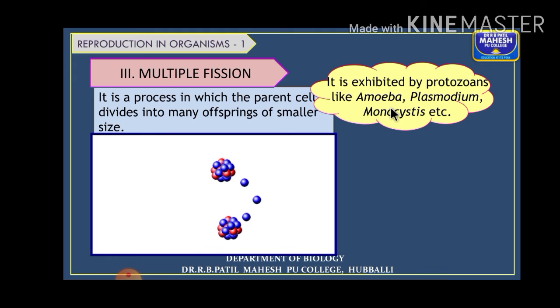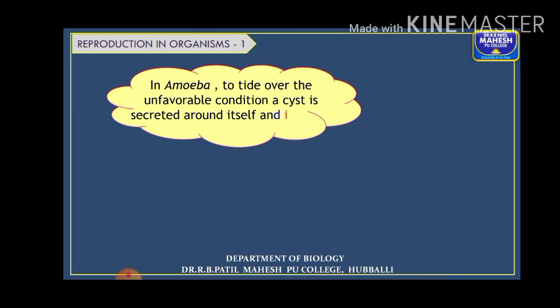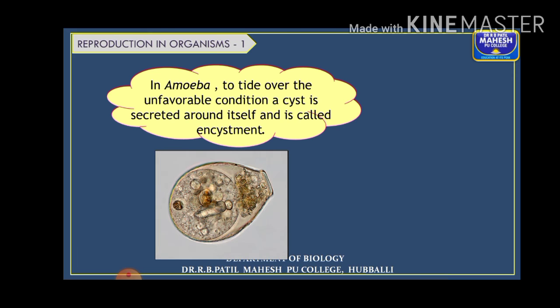So amoeba, you may ask me, we have given it as the example for binary fission, right? Yes, in amoeba, binary fission is the most common mode of reproduction. But what happens is, during unfavorable conditions, to overcome that unfavorable condition, the cells of amoeba form a cyst wall. You know what is cyst wall, right? A resistant thick wall is secreted around them, and this process is called encystment. Encystment is formation of the cyst wall, right? This is during unfavorable conditions, to overcome that. So this is the cyst wall, you can see.